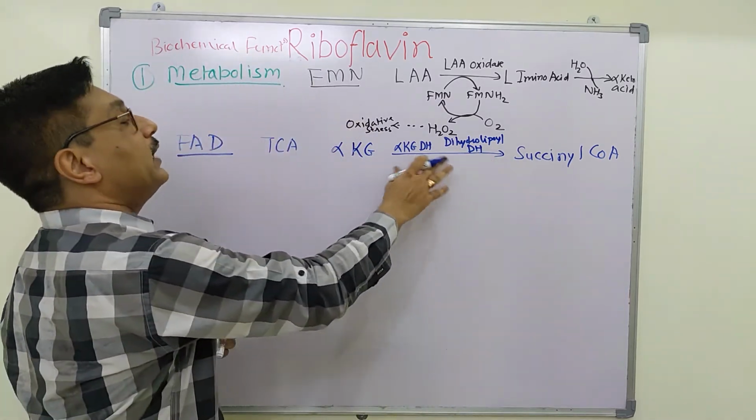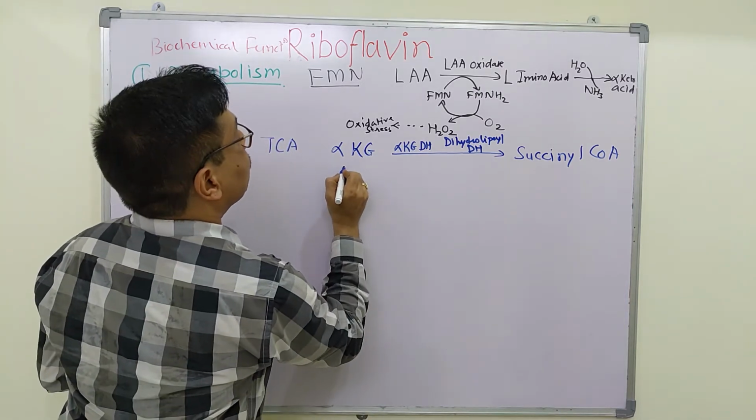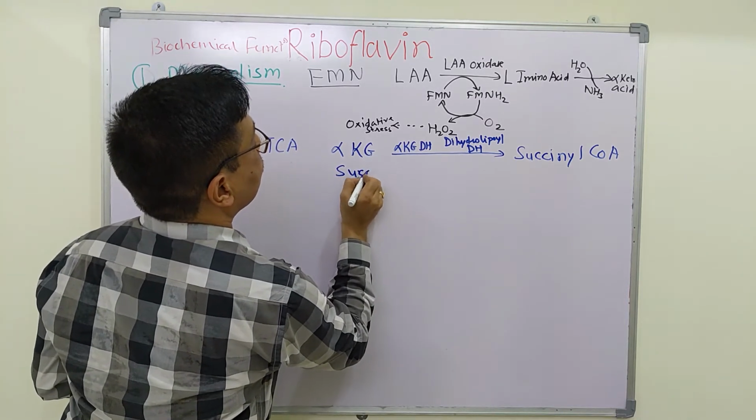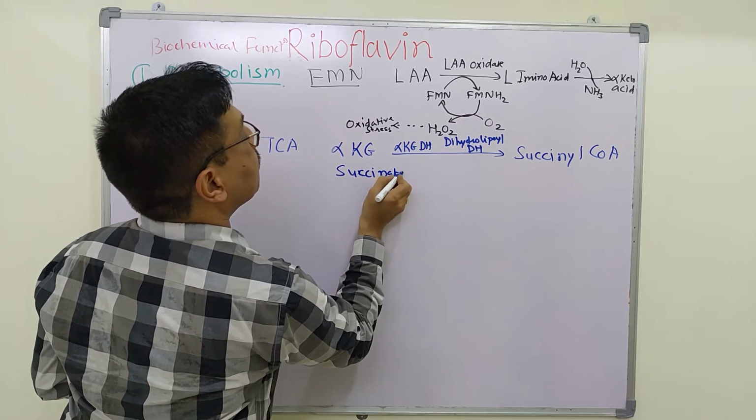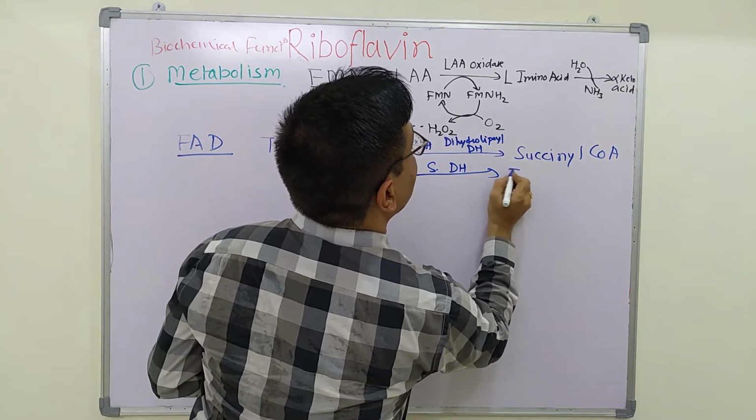So FAD is converted to FADH2. Also, succinate is acted upon by succinate dehydrogenase to fumarate.